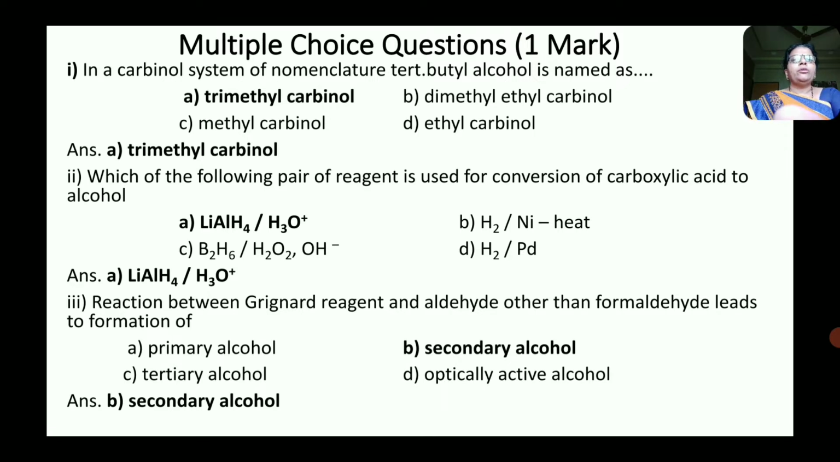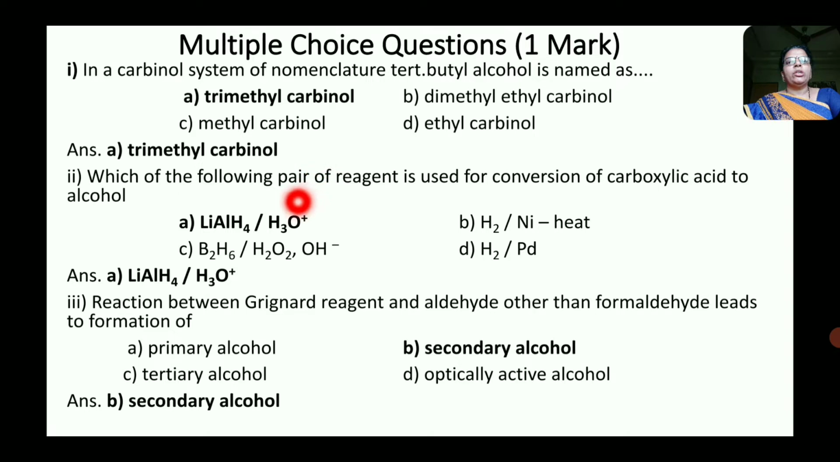Now first question. In carbinol system of nomenclature, tertiary butyl alcohol is named as. Now here tertiary butyl alcohol possesses 4 carbon atoms, in which one carbon atom is tertiary, which is bonded to 3 methyl groups and 1 hydroxy group. Therefore, it is named as trimethyl carbinol. That is, the correct answer is trimethyl carbinol.